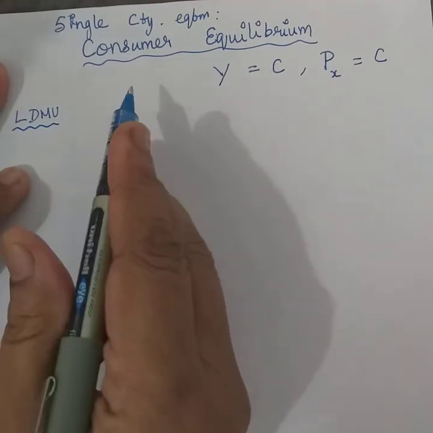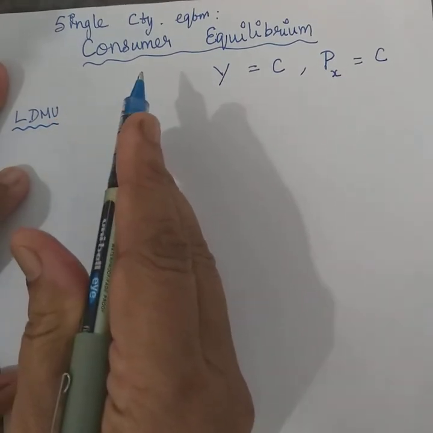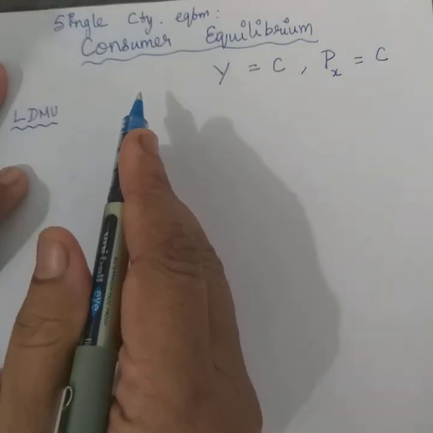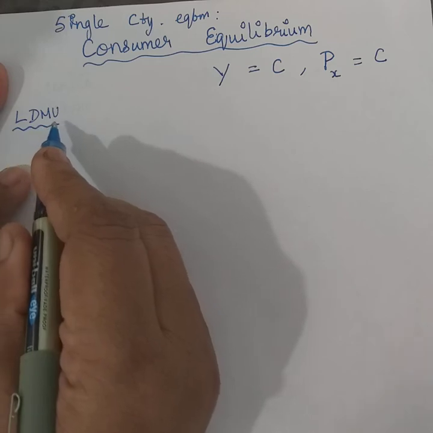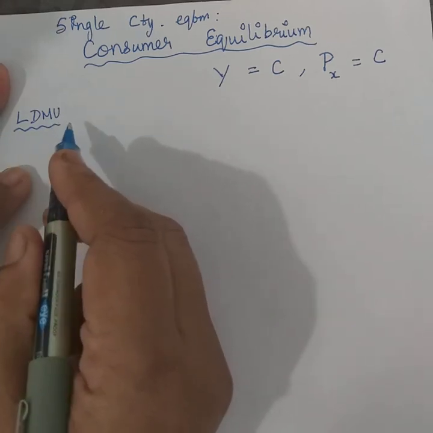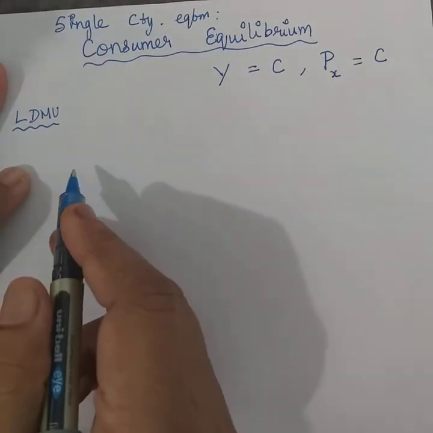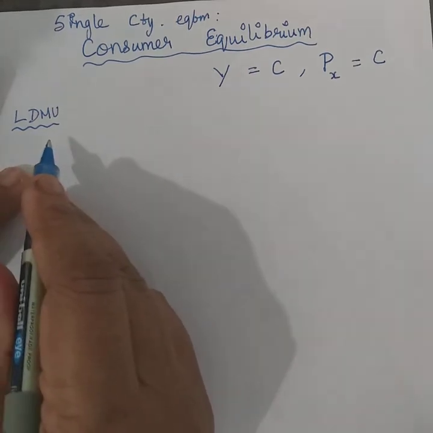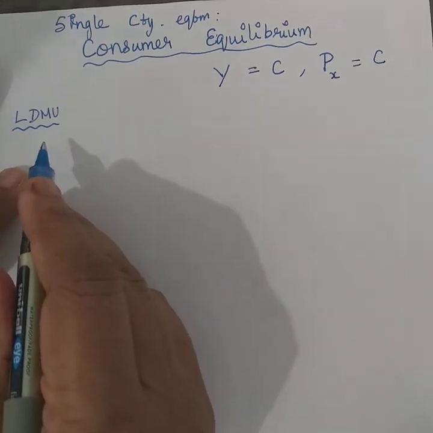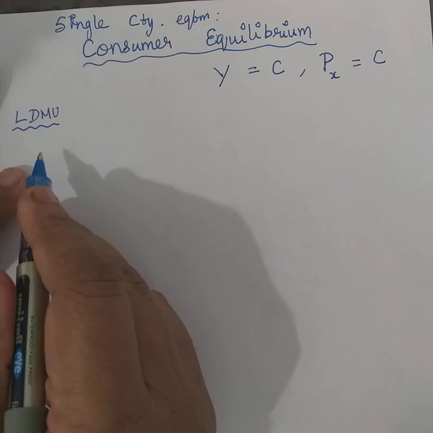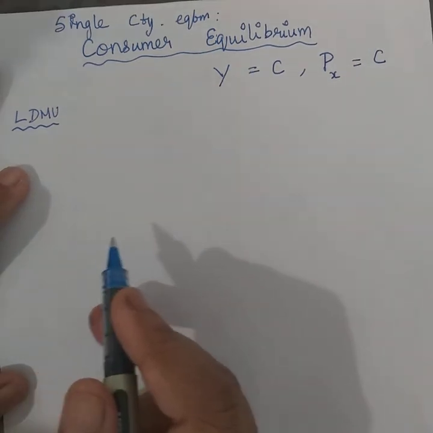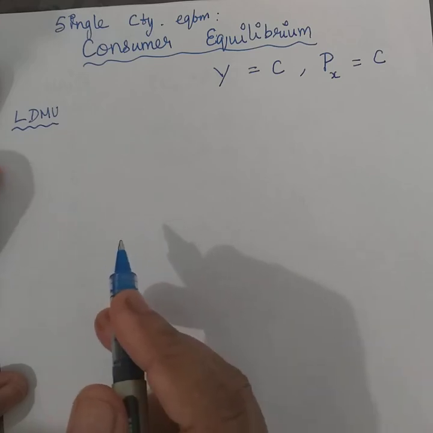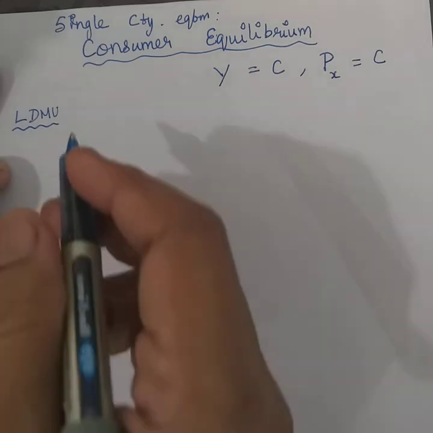Let me repeat. This single commodity equilibrium makes use of the law of diminishing marginal utility to express the consumer equilibrium. Recollecting the law of diminishing marginal utility, all of you by now should be knowing that even as a consumer consumes more and more of the commodity, the successive units bring in only lesser and lesser satisfaction, right? So let's see that.